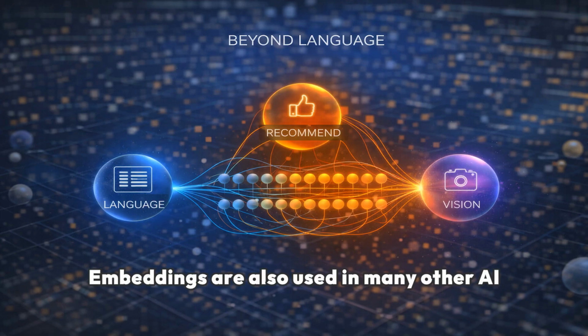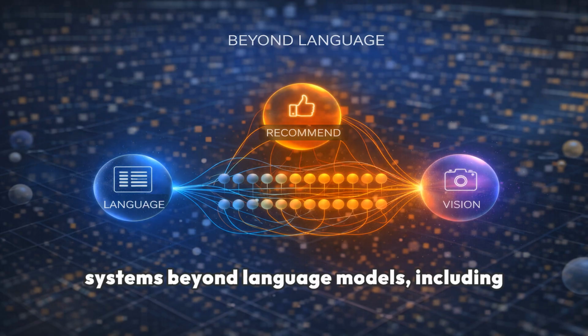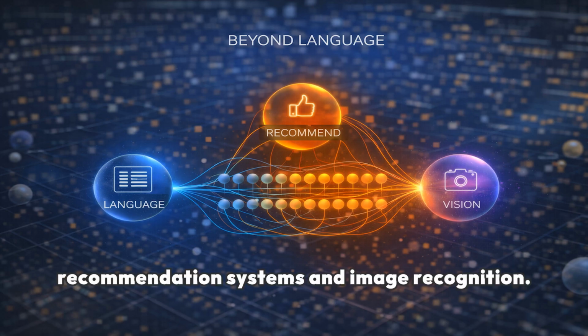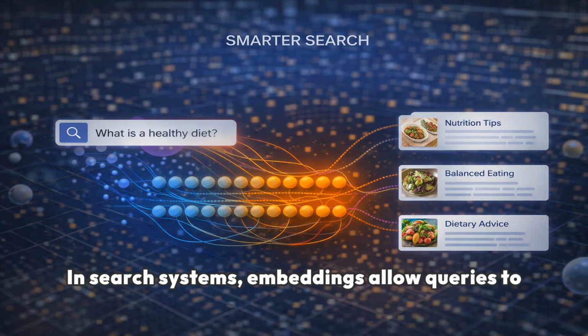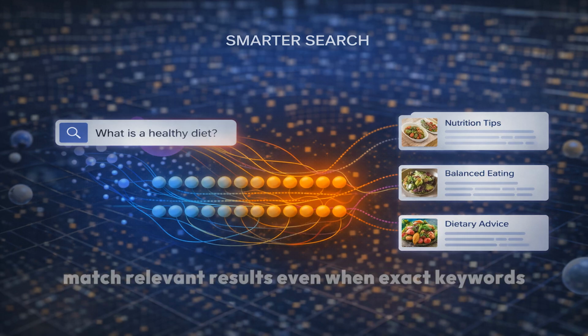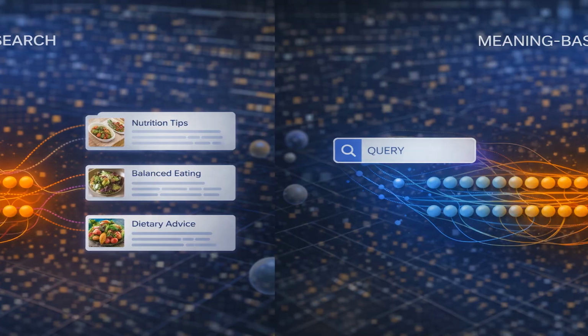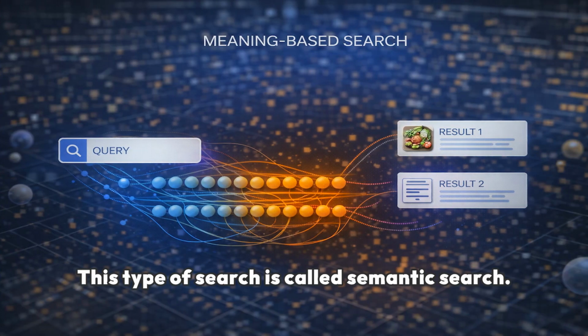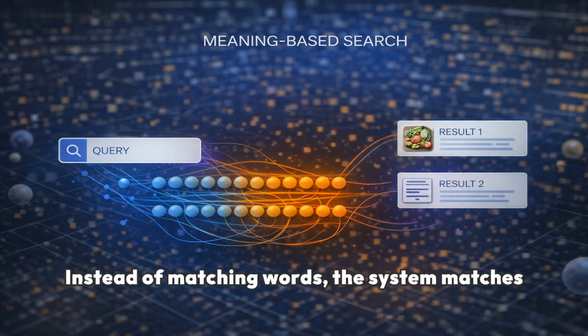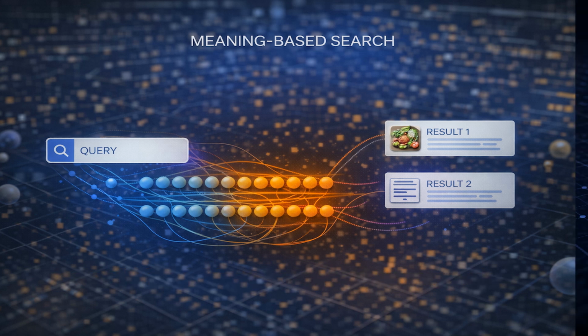Embeddings are also used in many other AI systems beyond language models, including recommendation systems and image recognition. In search systems, embeddings allow queries to match relevant results even when exact keywords are not present. This type of search is called semantic search. Instead of matching words, the system matches meaning using embeddings.